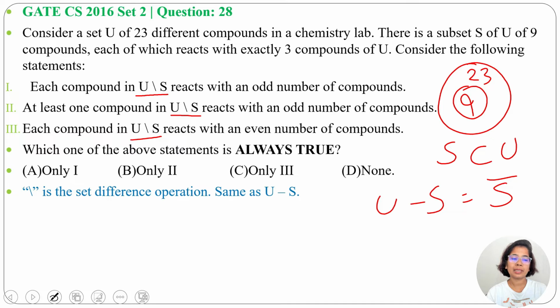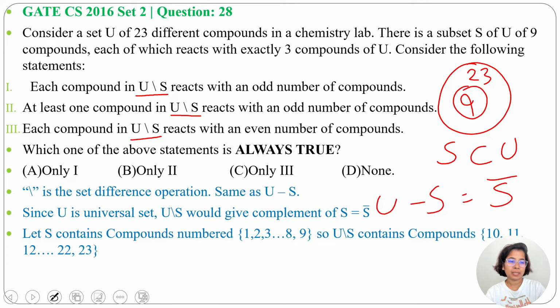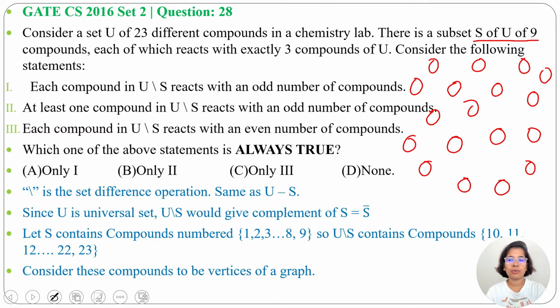So there are total 23 compounds and from that S contains 9 compounds. Since U is the universal set, U difference S is the S complement. Suppose S contains 1, 2, 3 till 9, then U difference S will be 10 till 23. Let me consider these compounds to be vertices of a graph. So there are total 23 vertices in a graph and there is a subset S of U of 9 compounds, each of which reacts with exactly 3 compounds.